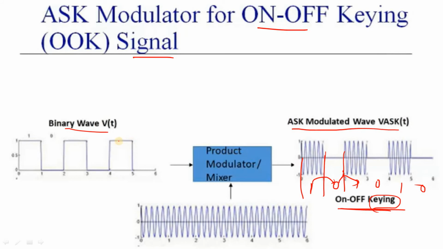Like any data stream, we are going to process it through this product modulator. With the help of the product modulator, we are going to generate the ASK output. One more input we are going to consider, that is the high frequency carrier.